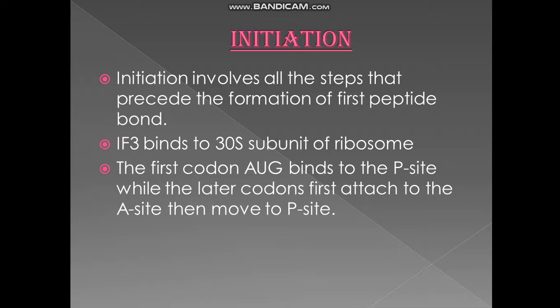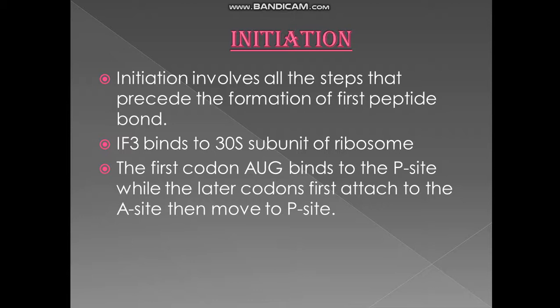Okay, this is true only for the first codon. Later on, whichever codon is coming, whichever transfer RNA is coming, will come from the amino acid side, the A site, enter the ribosome through the A site, and then move to the P site only when there is a bond formation between them.